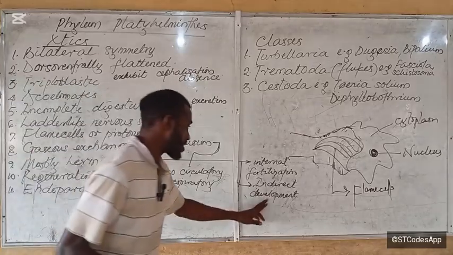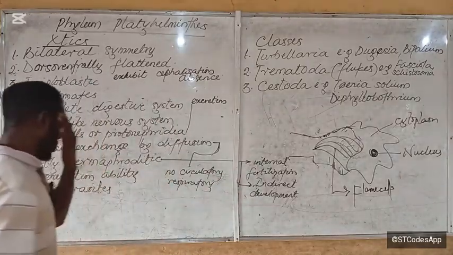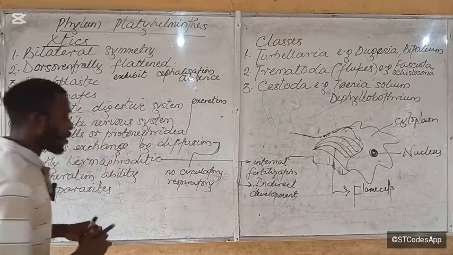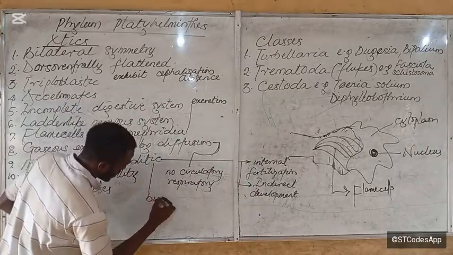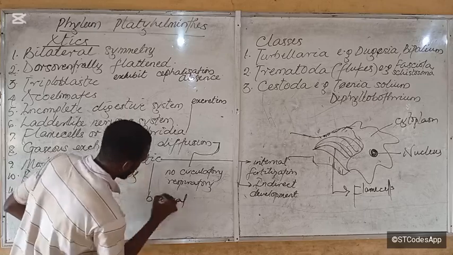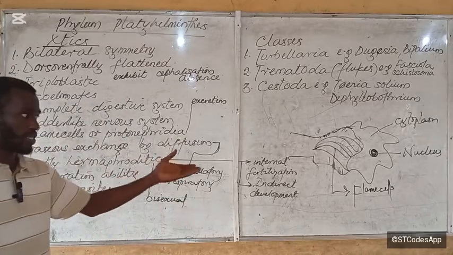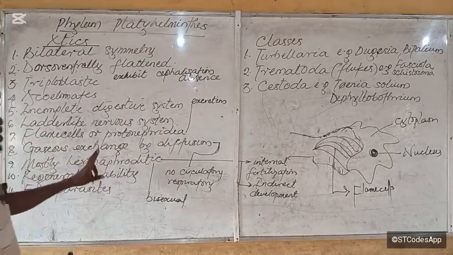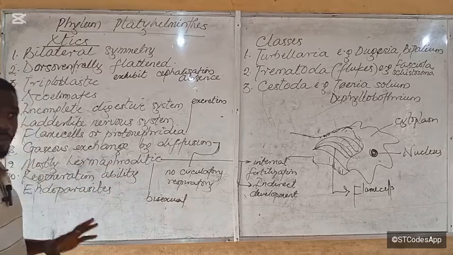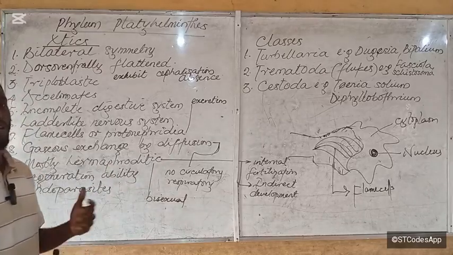They have indirect development, internal fertilization, and they are hermaphroditic or bisexual. Even though in most cases they show sexual reproduction, there are some that can reproduce by fragmenting.